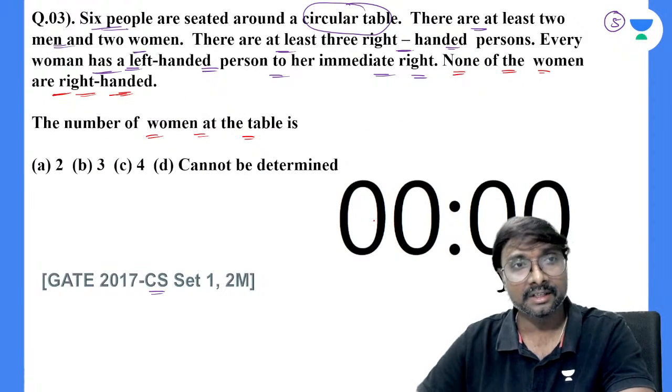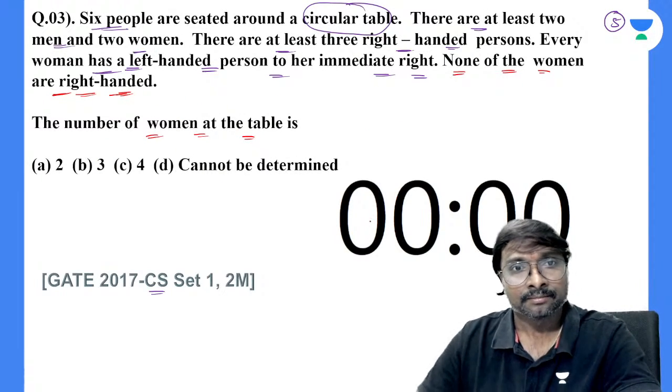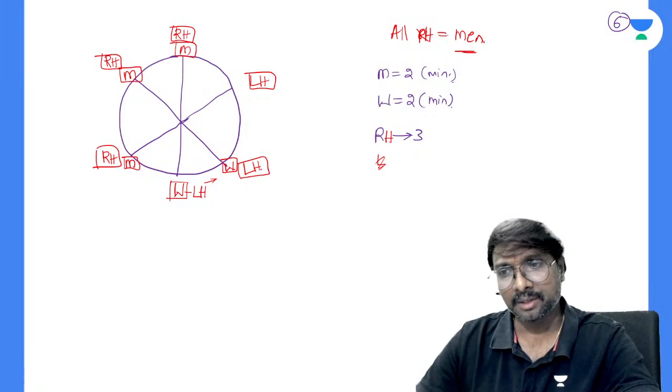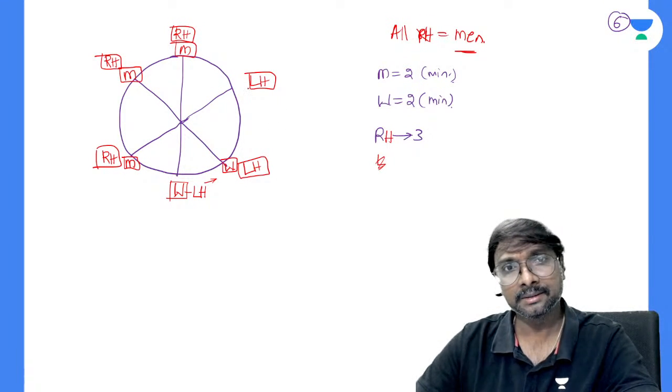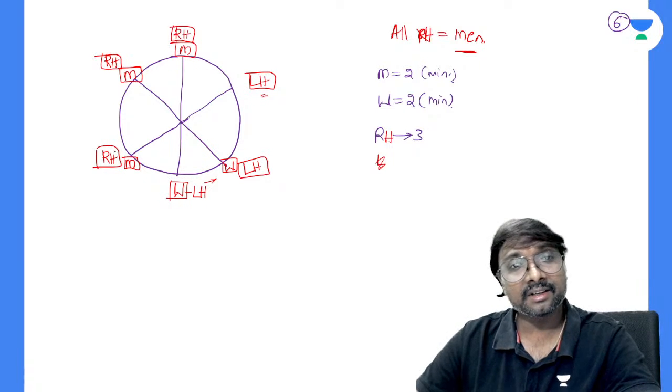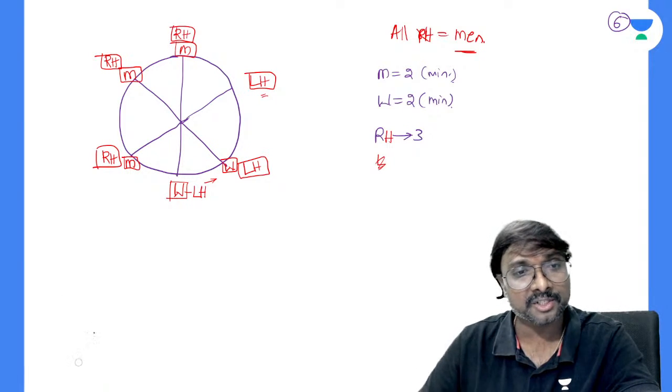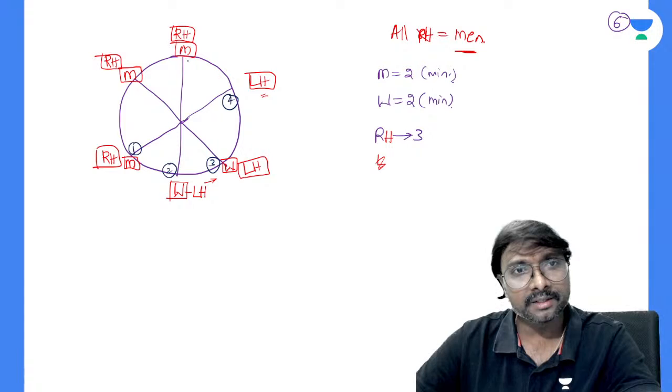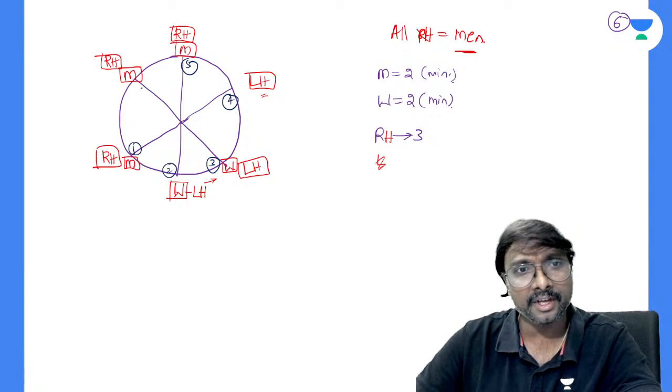So now tell me, what can you say? This person must be which one? Left-handed person only. This is left-handed person only, and this fellow must be which one? Men or women? This is first position, this is your second position, this is your third position, this is your fourth position, this is your fifth position. That fellow is left-handed only, but is that left-handed fellow a man or woman? Tell me.